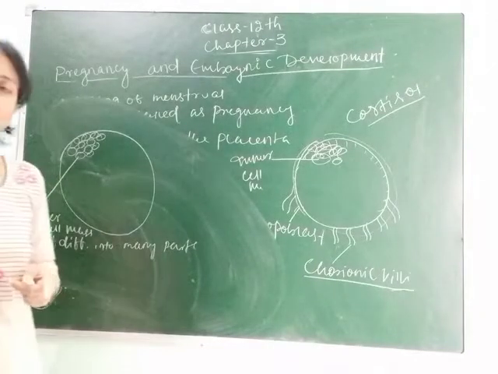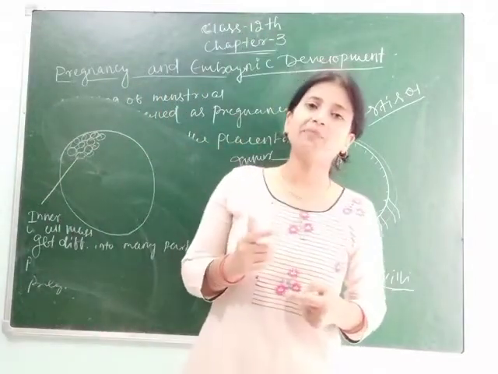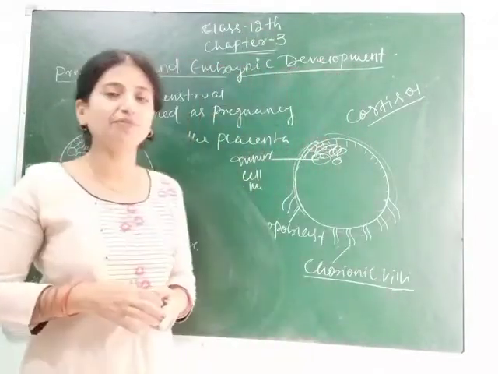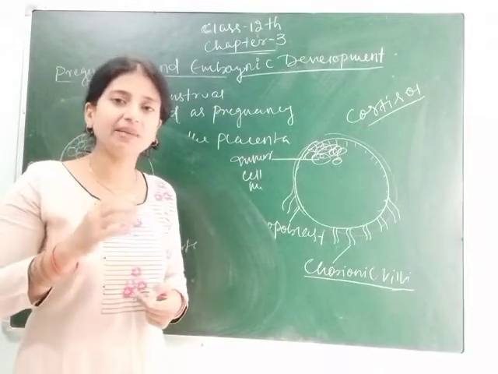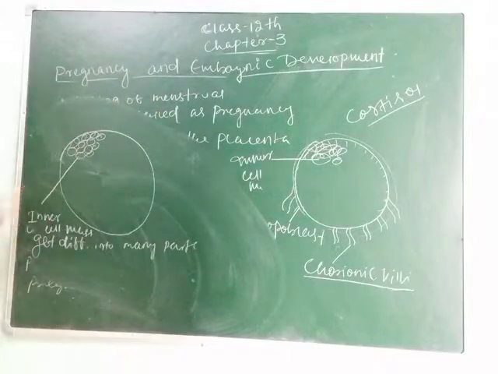For example, after 1.5 months of pregnancy we can hear the heartbeat of the embryo. Then the heart is developed first. So the heart is the first organ which develops in the embryo.